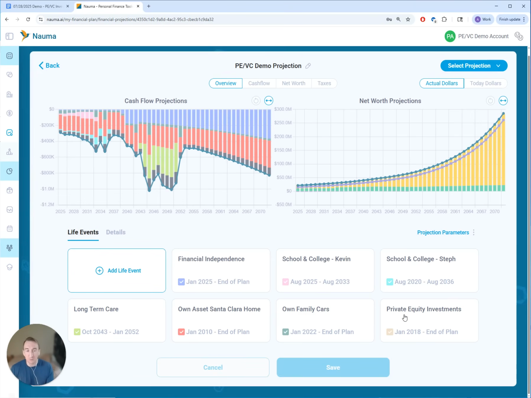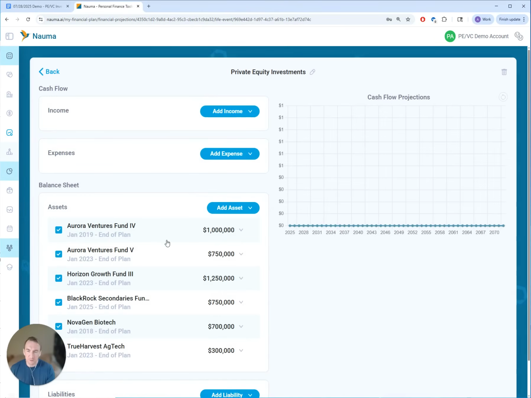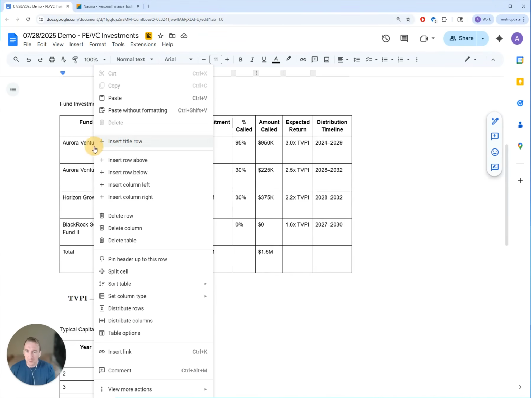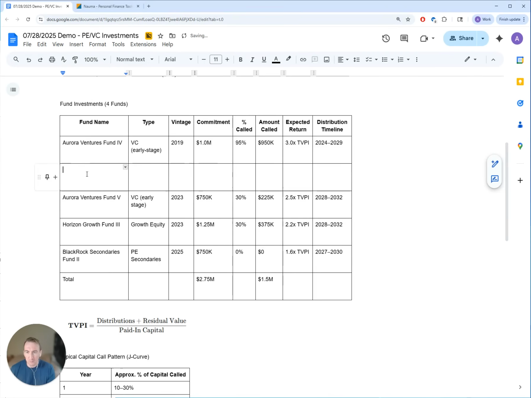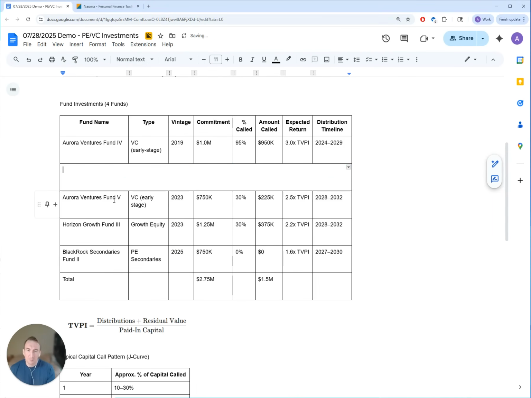So the next step for us would be to start adding capital calls and distributions into this life event. All right, the next step is to estimate capital calls and capital distributions. As you can see, we just added assets into our life events. There's no income, there are no expenses, therefore there are no taxable events here. So we will go into our Google Doc where we listed all these funds at the beginning, and then we will add a row below. Merge cells, and we'll start adding the information for each of the funds and try to estimate capital calls and distributions.